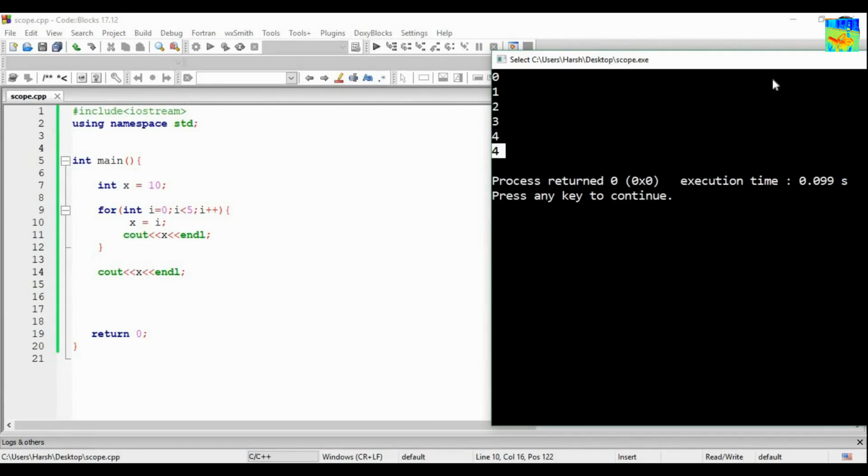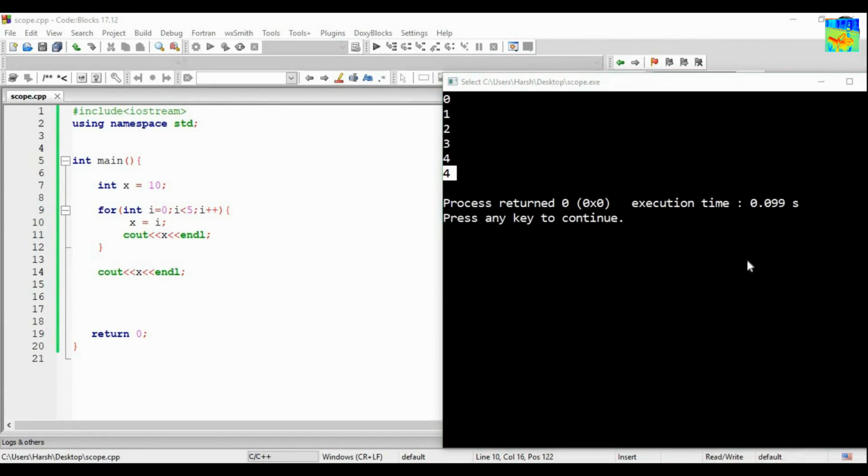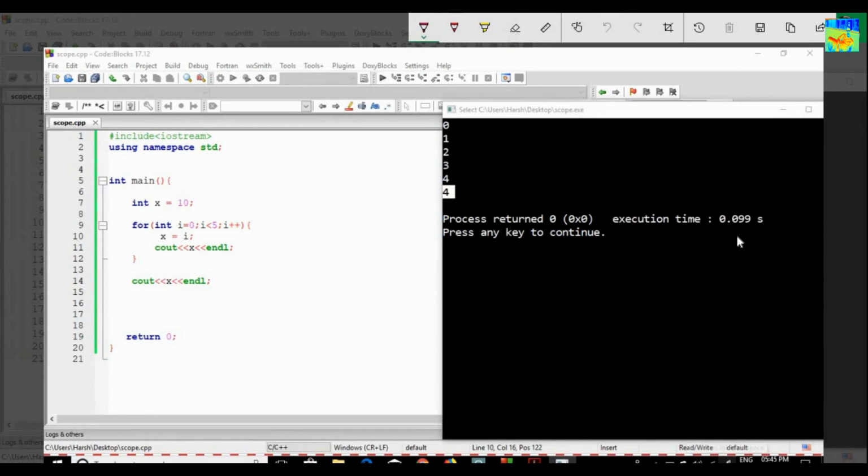One more time. In this question, this x and this x are the same. Okay, I am changing the value of x equals i. So this value will be changed. And finally, the updated value, which is 4, will get printed.